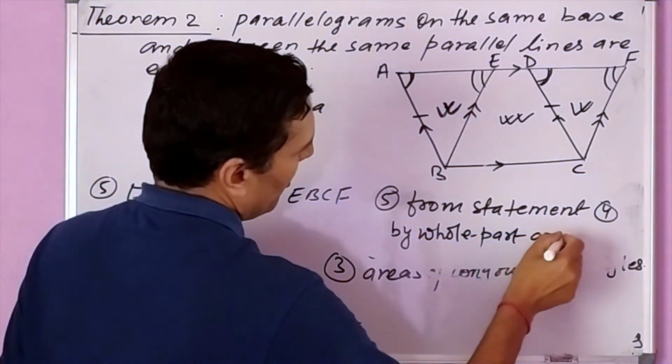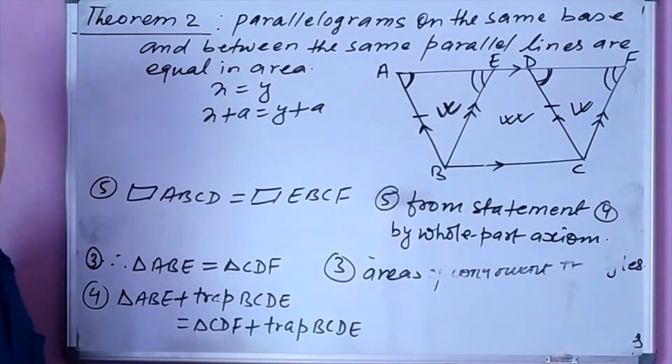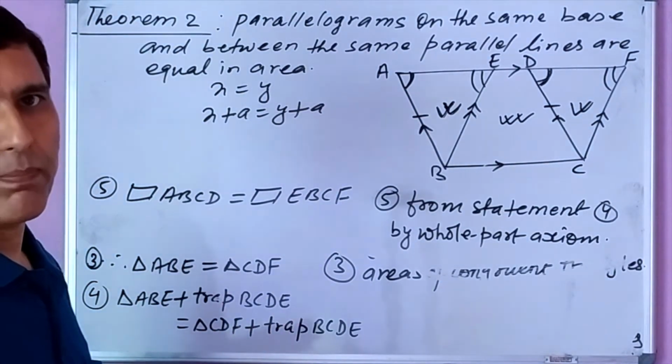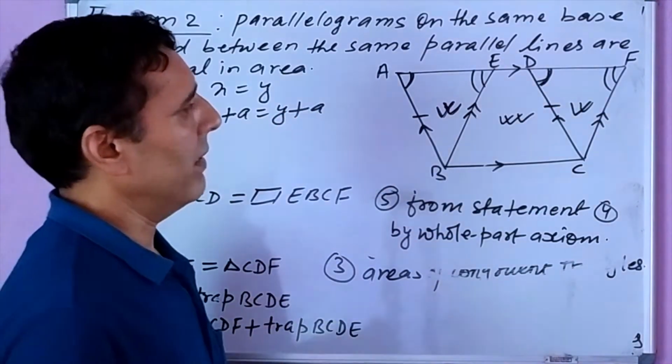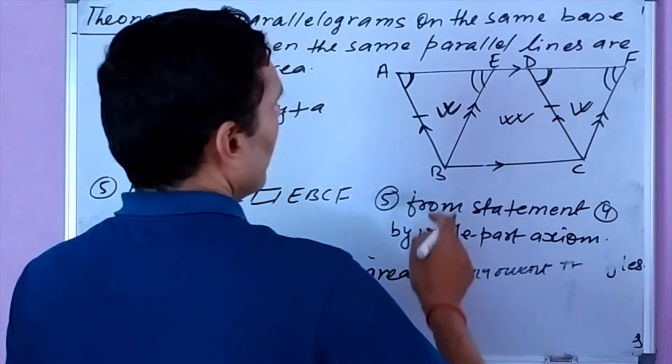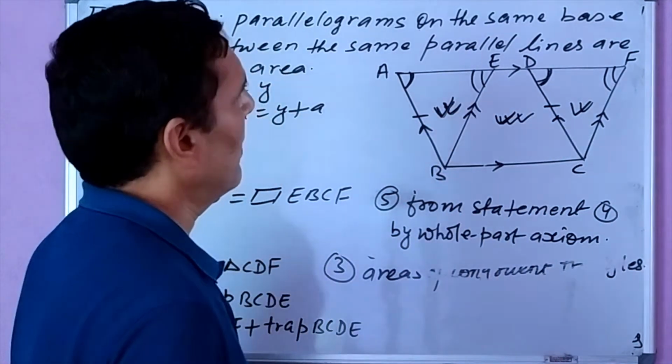Whole part axiom. What do we mean by whole part axiom? A whole body is always equal to the sum of its parts. Like parallelogram ABCD is equal to the sum of its parts, this triangle and this trapezium.